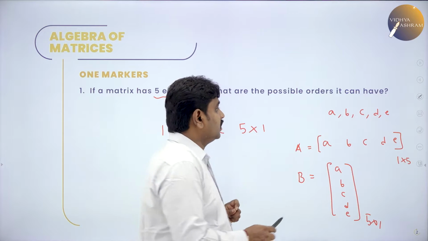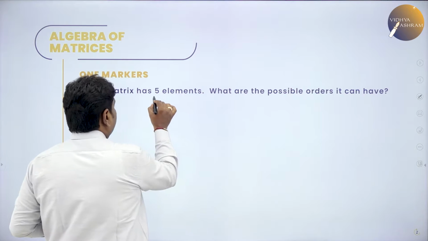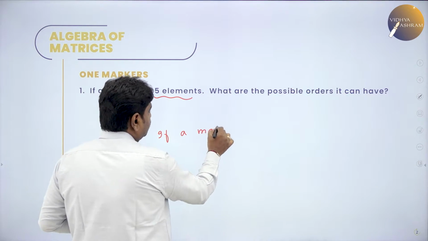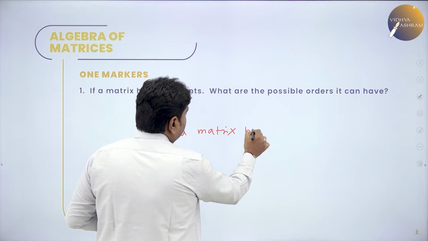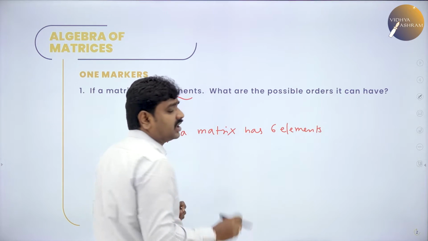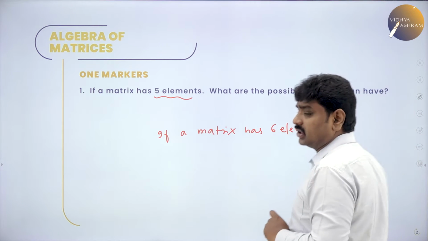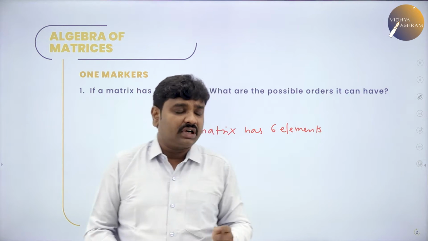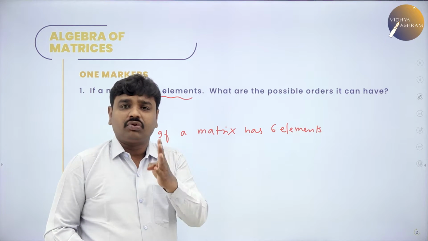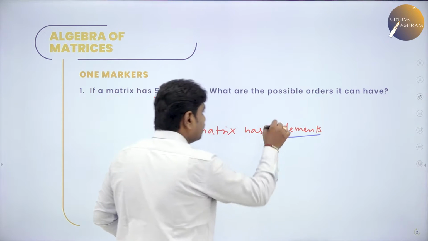Now, a simple question. Suppose the question is, if a matrix has 6 elements, how many possible orders are there?